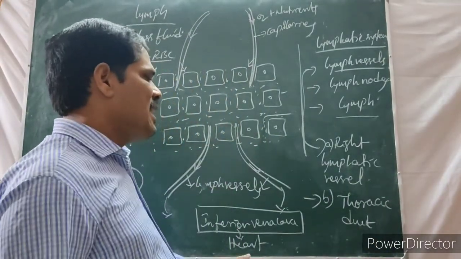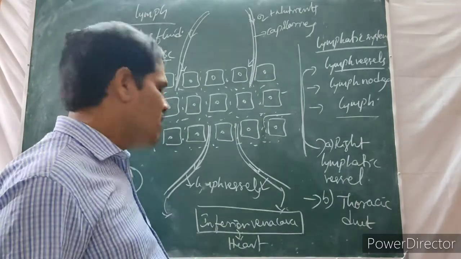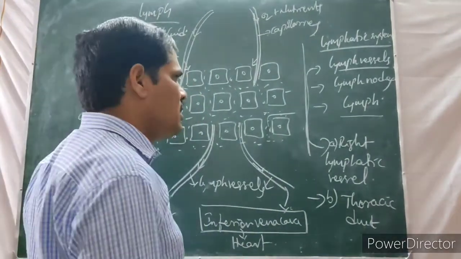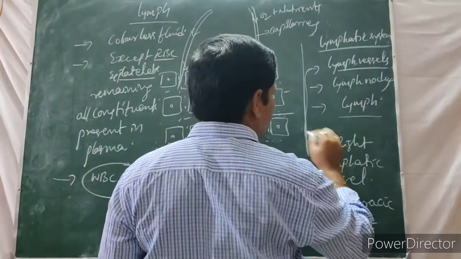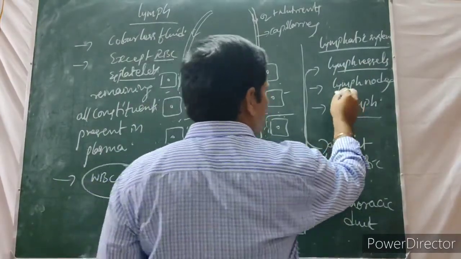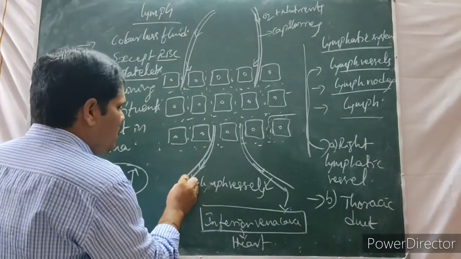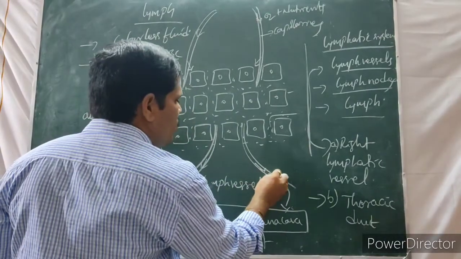Lymph is collected and given to the inferior vena cava, then as usual it reaches the circulatory system. That is about the important lymph vessels. Then lymph nodes. Lymph nodes are present here and there, only on the lymphatic vessels.